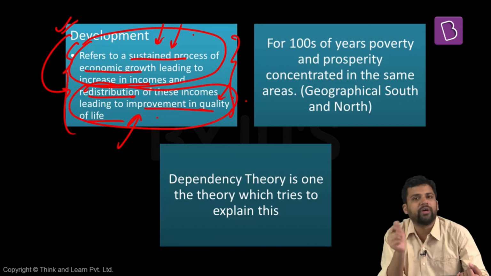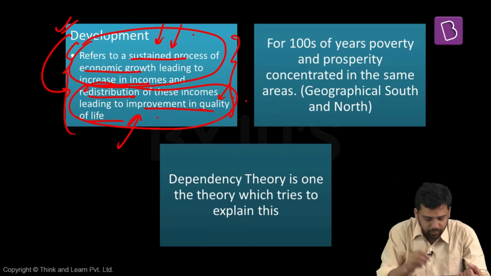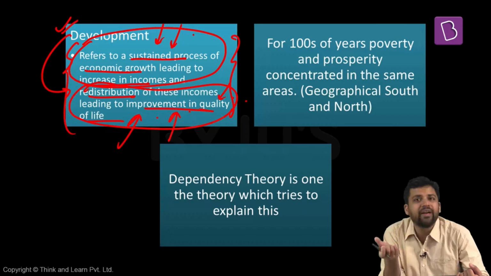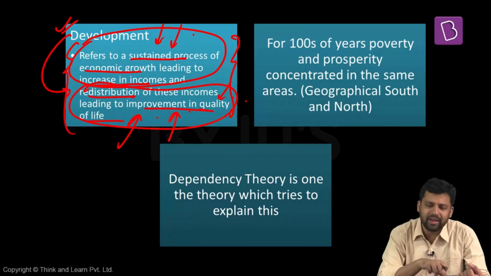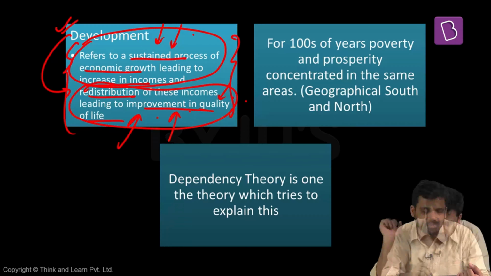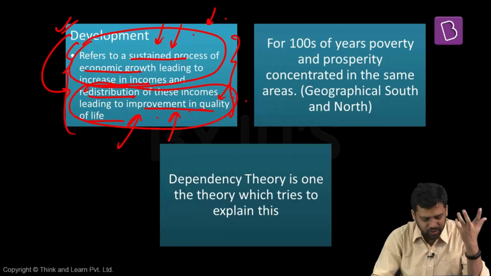So development includes both dimensions. It includes the economic growth component, and at the same time improvement in standard of life and quality of life. So development is qualitative in nature. Growth, if I'm talking only about growth, is a quantitative term. Growth will always be in terms of some numbers: GDP, GNP, per capita income. But development will include more factors. It's more qualitative in nature. So this is the meaning of development, and there are different theories as well, but this is the most accepted one.